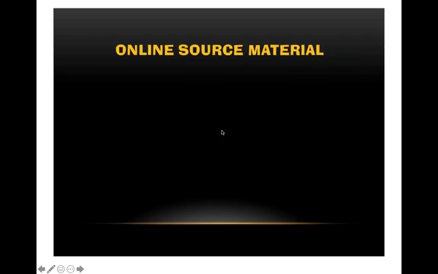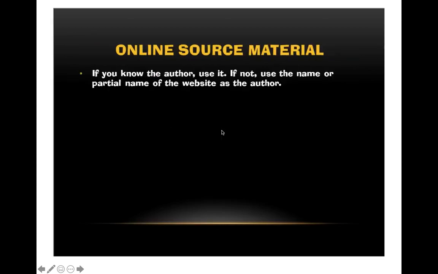Okay, online source material. This is becoming more and more common. About 10 years ago, it wasn't really accepted in academic papers, but now it is more so.